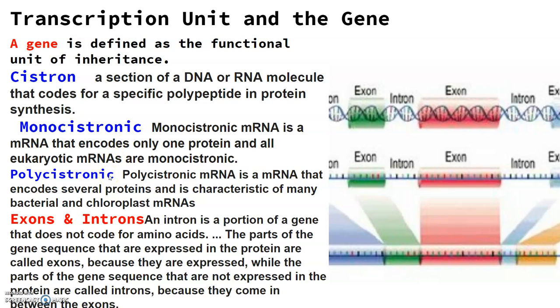Now here in eukaryotes, the monocistronic structural gene has interrupted coding sequences, and the genes in the eukaryotes are split.